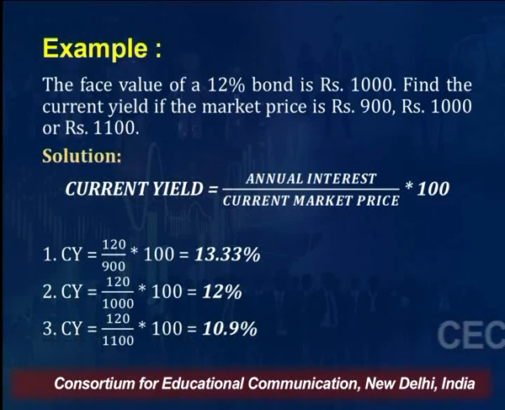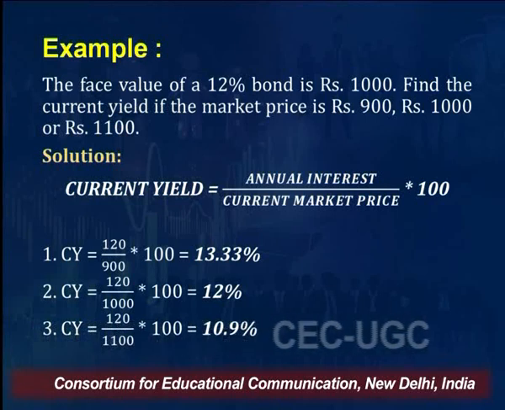So what you are noticing here is when the current market price is less than the principal amount, the yield will be higher. Yield is higher than 12%. If it is the same 1000 rupees, the yield is the same as the coupon rate, that is 12%. If the market price is more than the issue price, supposing the same bond of 1000 rupees is quoting in the market at 1100, the interest is 120 divided by 1100 into 100, that means 10.9%, which is less than the coupon rate, right? So as the market price goes up, the yield keeps on falling, and vice versa.